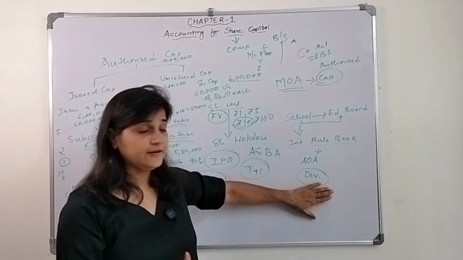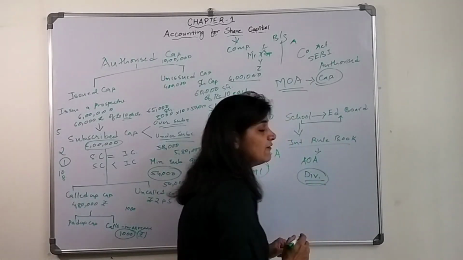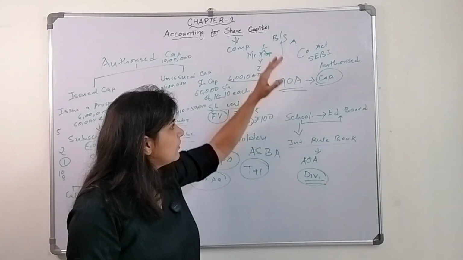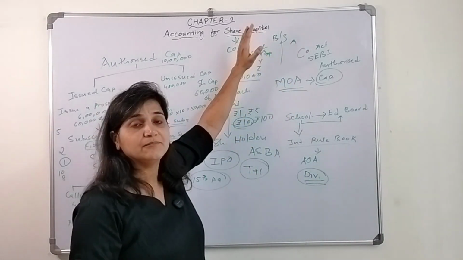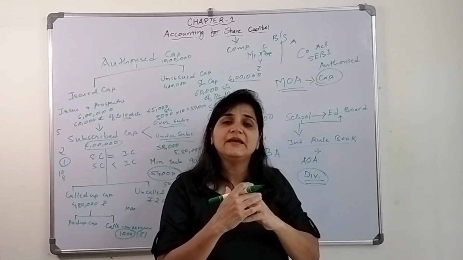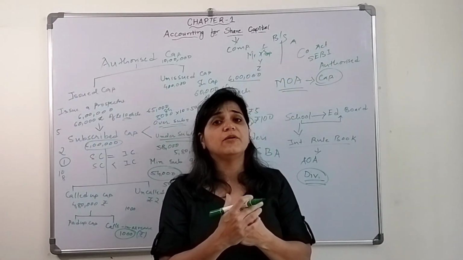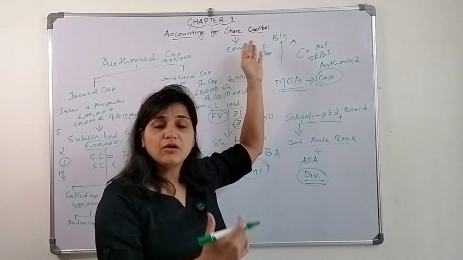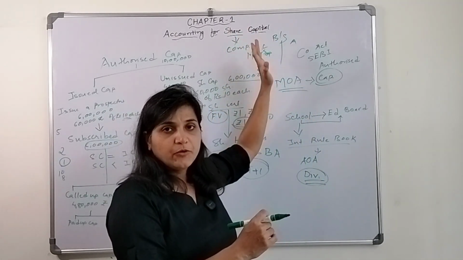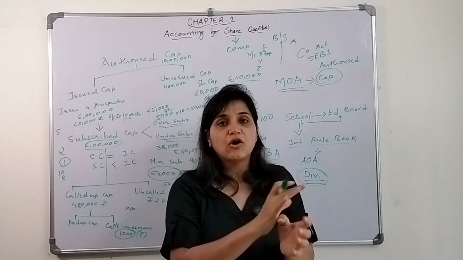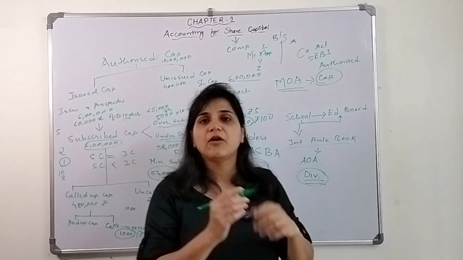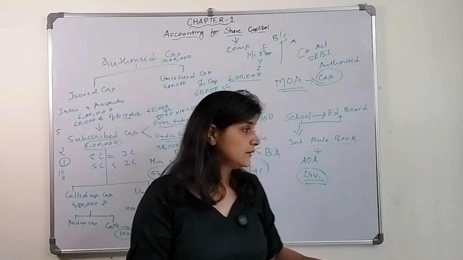Let's talk about dividend. What is dividend? Because then I will talk about the two types of shares. So dividend: as we said, this is the balance sheet. The company earns profit. If the company earns profit, that profit will belong to whom? To the owner of that particular business. If it's a sole proprietorship, the whole profit belongs to that particular owner. If it is a partnership, the profit will be divided among the partners.